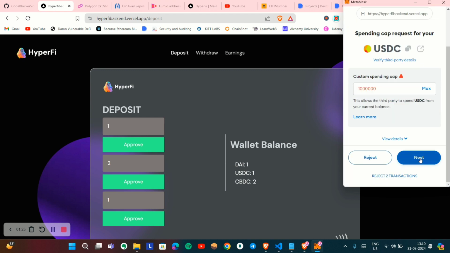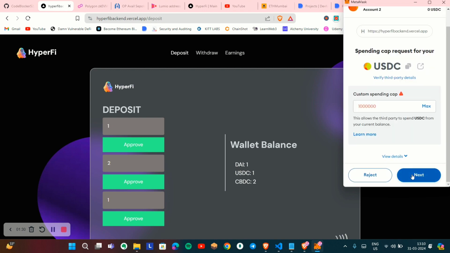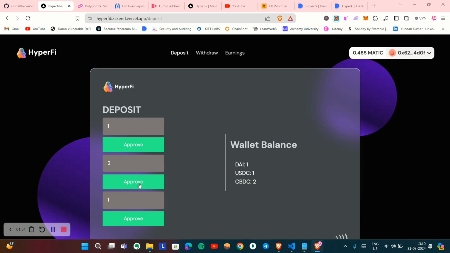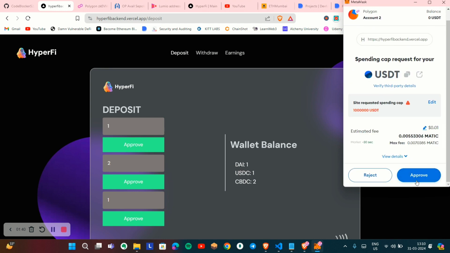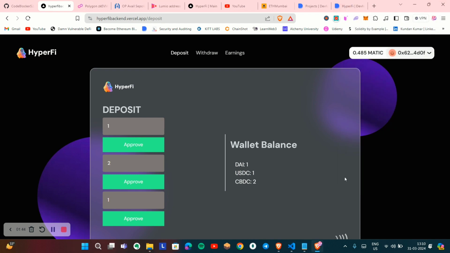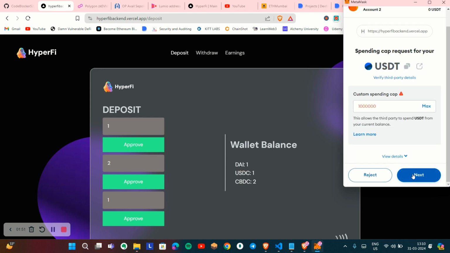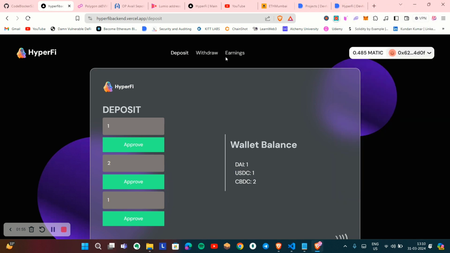I will confirm the transaction. Similarly, I can confirm the transaction for the others as well. Yeah, so confirm. So all of this will be deposited, and you can see the wallet balance here.